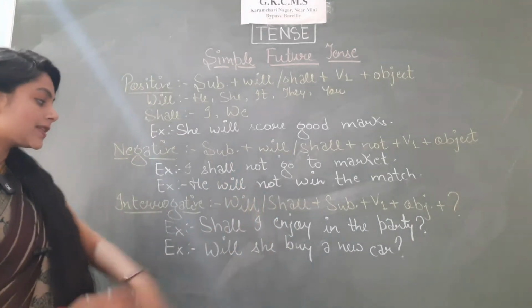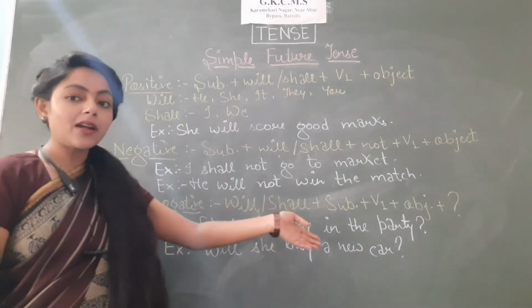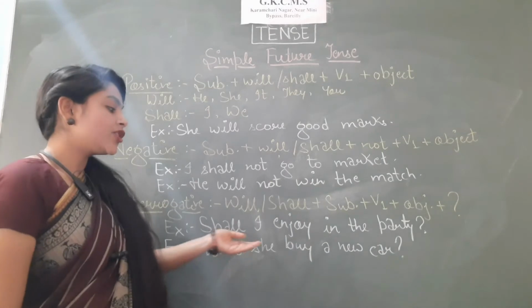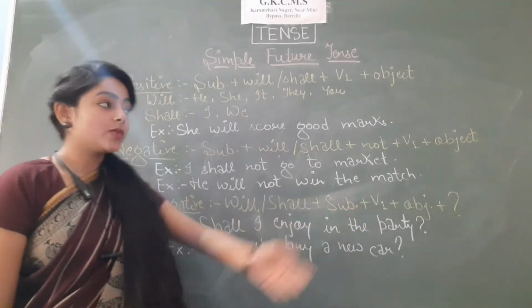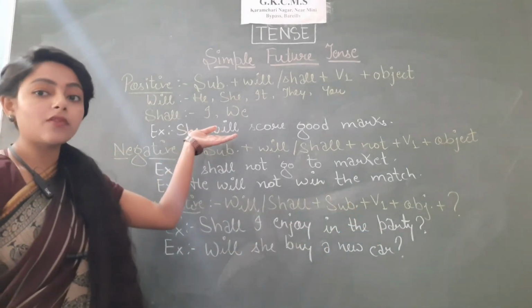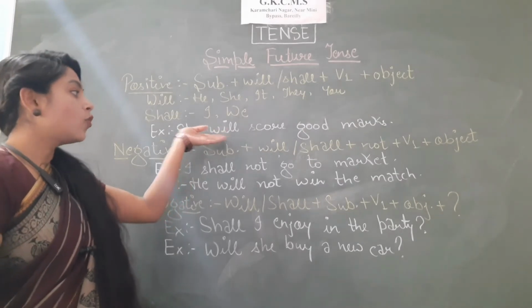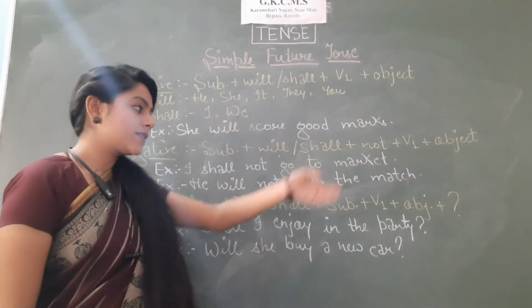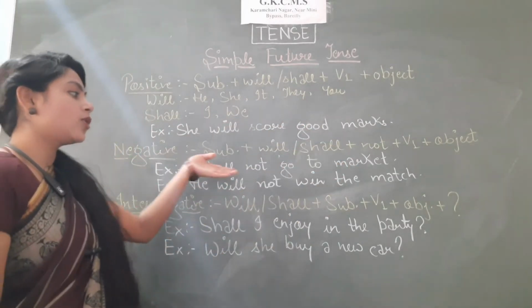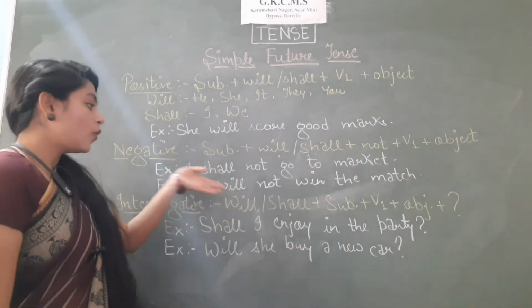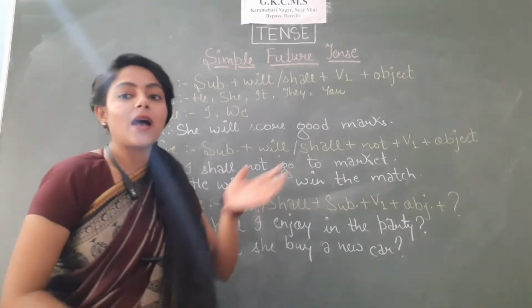So I'll structure this like, shall I join the party? Question mark. Will she buy a new car? Question mark. If we have to make the interrogative of this, what will it be? Will she score good marks? Shall I not go to the market? Will he not win the match?